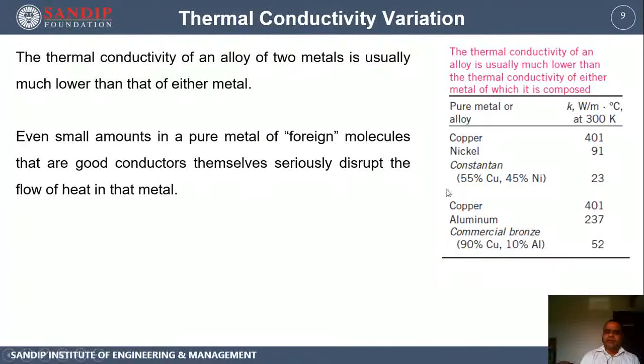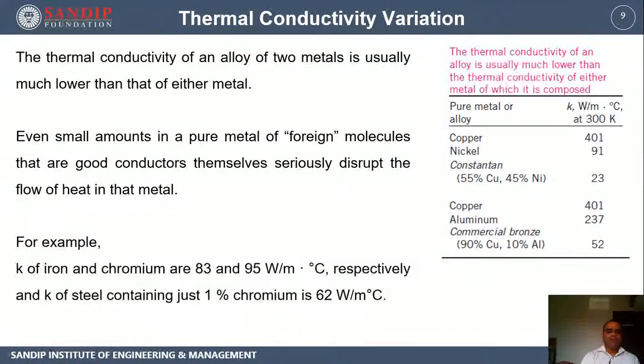This can be shown in this example also. Copper has a higher thermal conductivity of 401. Aluminum is equally good, at 237. Commercial bronze, which is 90% copper and 10% aluminum, has only 52 as the value of thermal conductivity at the same room temperature.